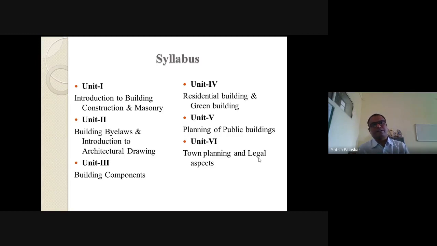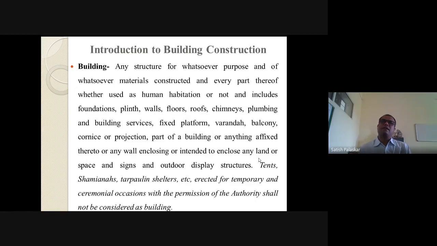If anyone asks you to define a building, how are you going to define a building, or which structure will you call a building or building construction? Yes, the National Building Code will define the building as any structure. See, each and every word is very important. That's why I have written the whole definition over here.